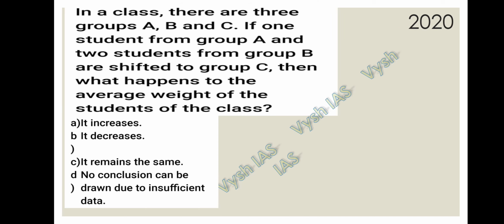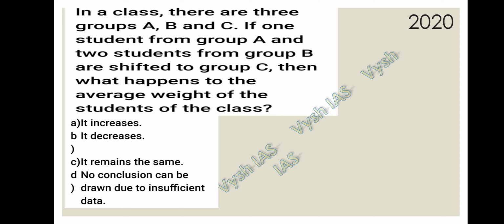So now let's solve the question which has been asked in the 2020 paper. Again, this type of questions, when the statements are given in the options, people will directly skip the questions because they are scared by seeing these kind of questions, because some people will not have the conceptual clarity. See, if you read the question properly, you can easily solve this type of questions.